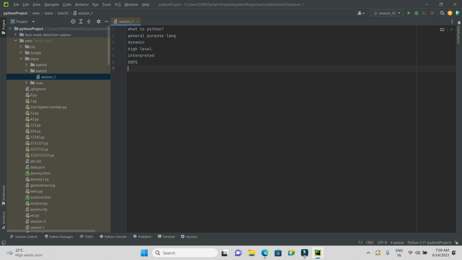It supports OOPS concepts. What is OOPS? Object oriented programming language. So why do we use Python? We use Python to develop applications and test applications.